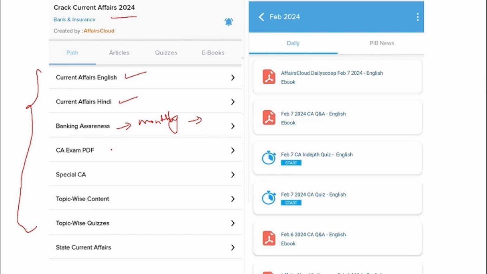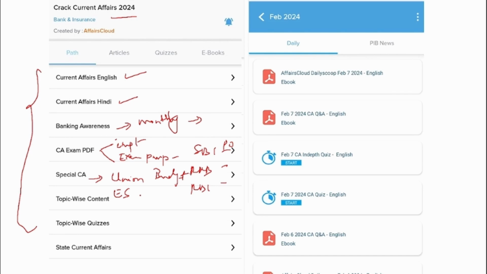And Current Affairs Exam PDF will have two categories. One is that the most important news of that particular month will be uploaded in this Current Affairs Exam PDF, and also an Exam Perspective PDF will be uploaded. Next is Special CA. This will contain Union Budget, Economic Survey, and also the most important events that have taken place globally as well as nationally.